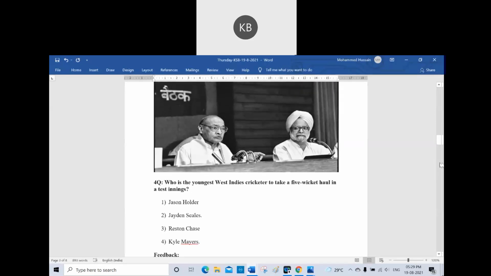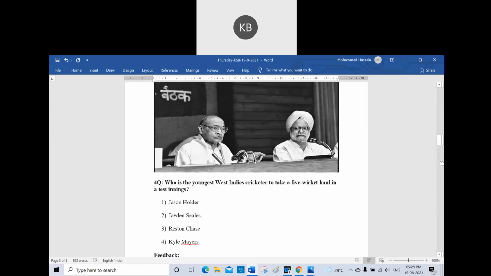Now move to fourth question. Who is the youngest West Indies cricketer to take a 5-wicket haul in a test innings that happened recently with Pakistan? Jason Holder is the first choice. Jayden Seals is the second choice. Weston Chase is the third choice. Here's fourth choice. What is your option?